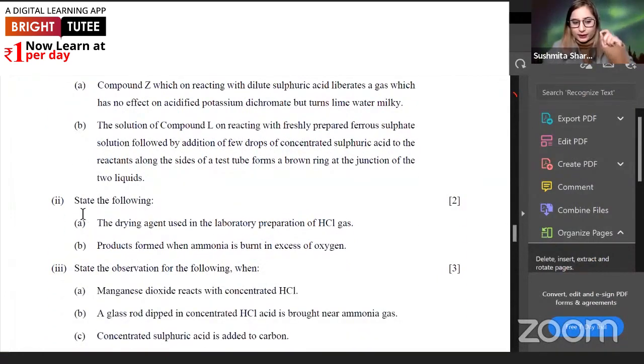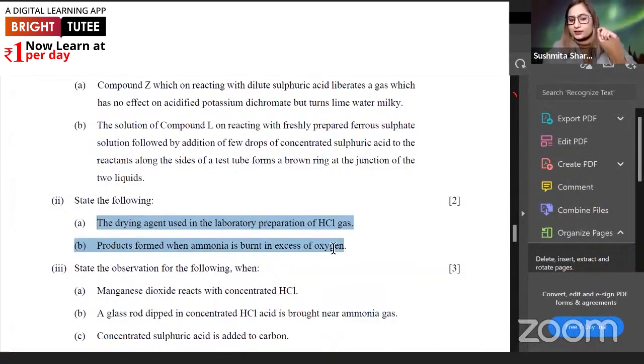Then we come to the second question. State the following: the drying agent used in the laboratory preparation of HCl gas. So this is also again related to chemical equations only.